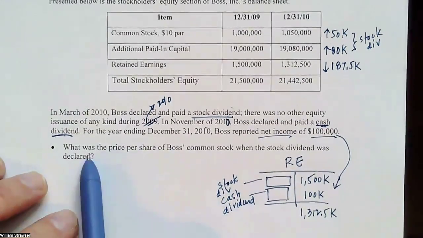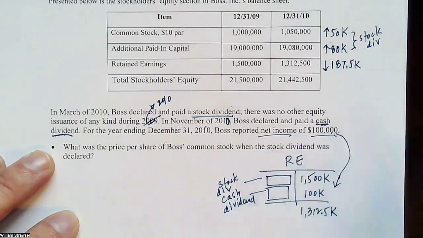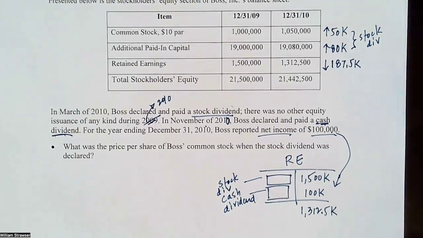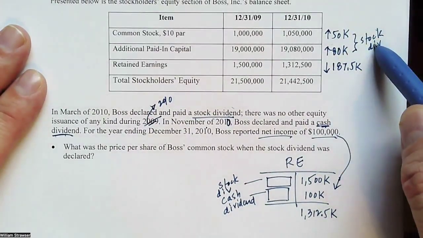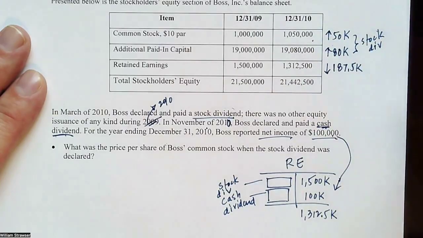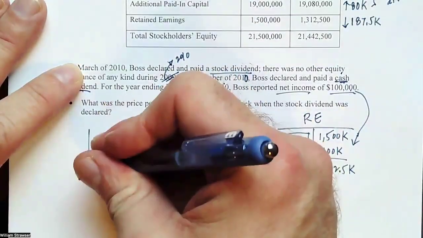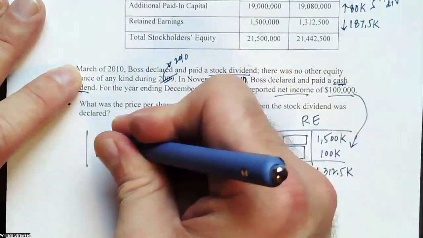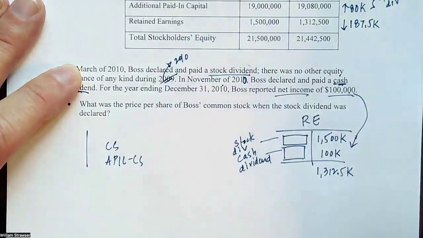But the ask was, what was the price per share of Boss's common stock when the stock dividend was declared? Okay, so we can kind of figure that out pretty easily. If we think that this came from a stock dividend because our common stock and APIC increased with no other equity issuance, then I'm going to line those up in a journal entry that reflects that stock issue.